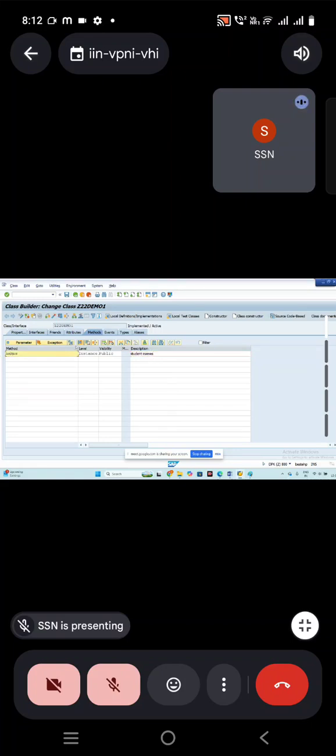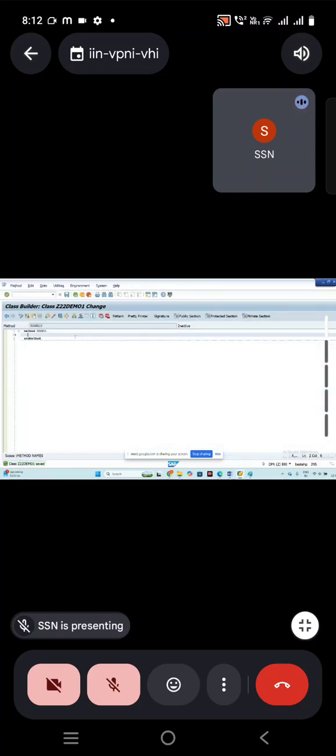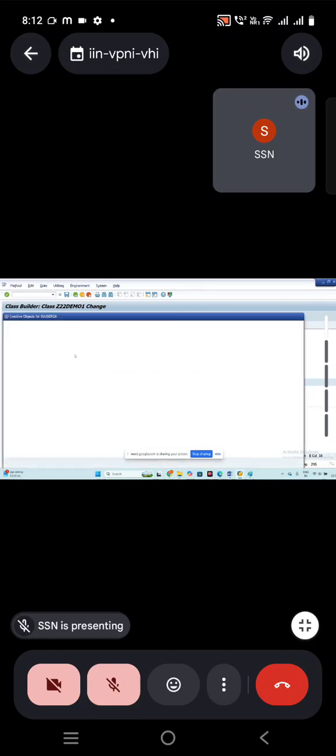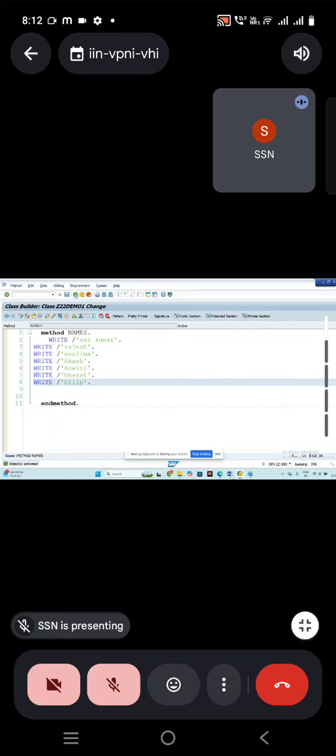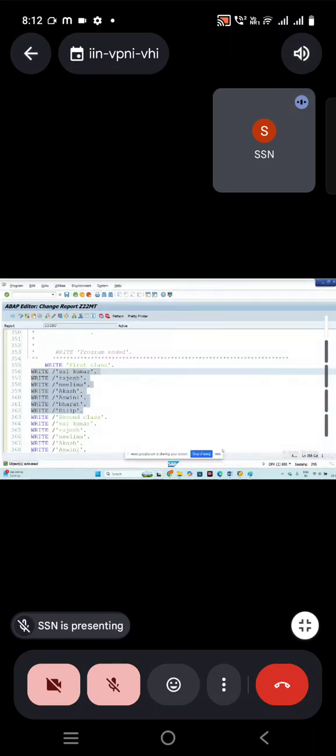Now you can select it and click on the code button, or double click on the method. It will take you to the method and method names. Now inside that, I'm just copying that method, whatever you want, the names. Activate it, come back and activate. So this is how we created the class.